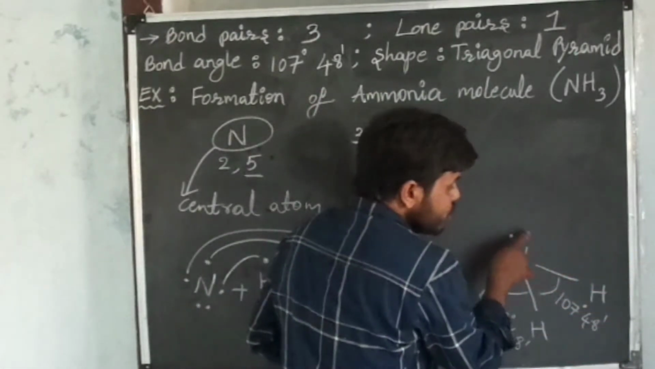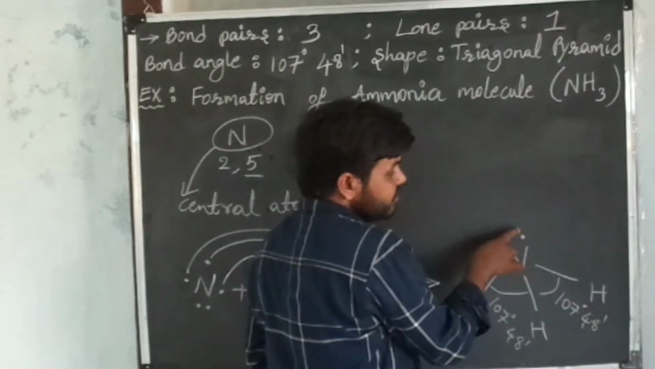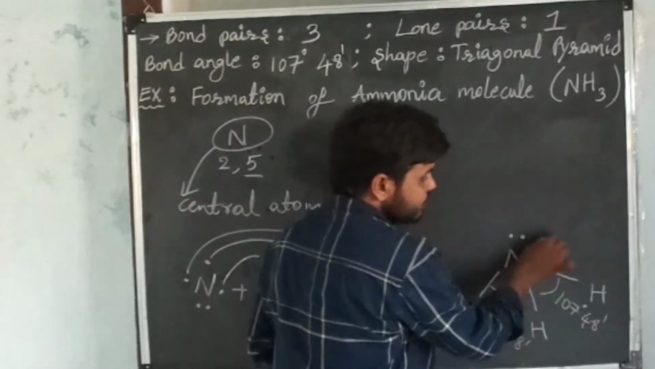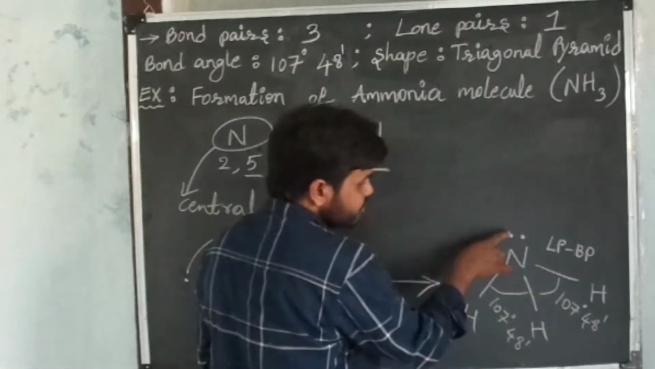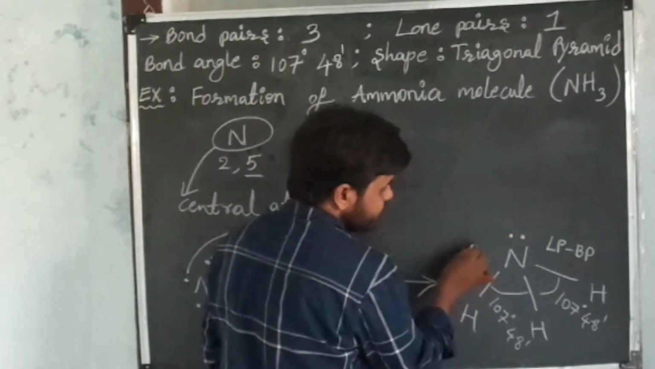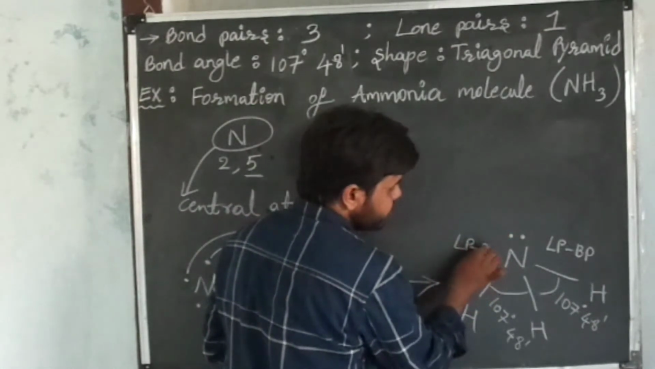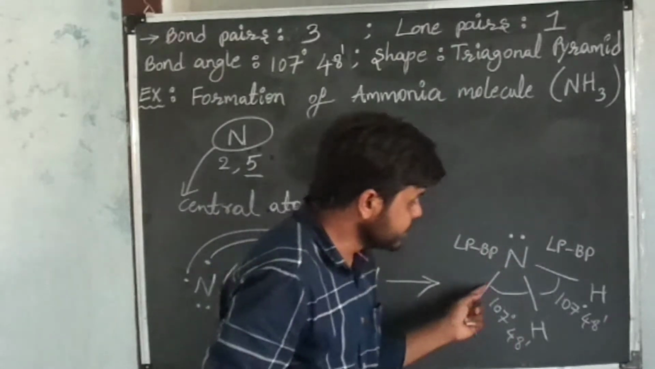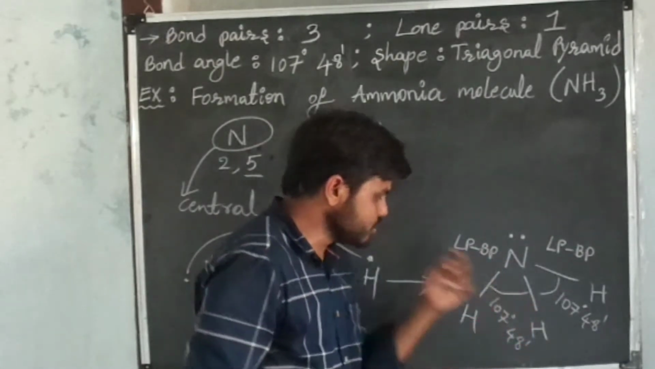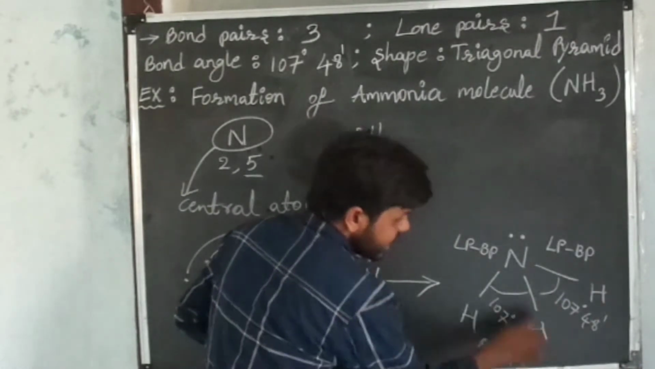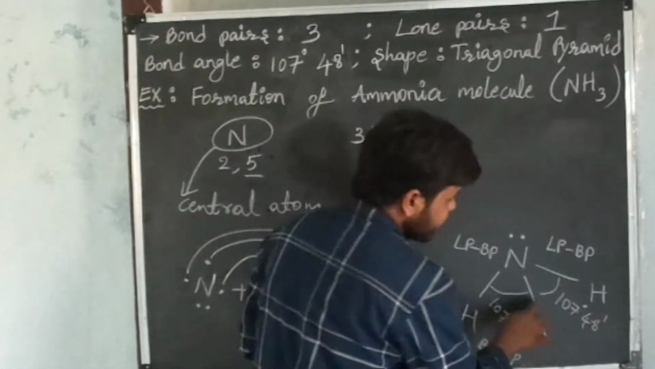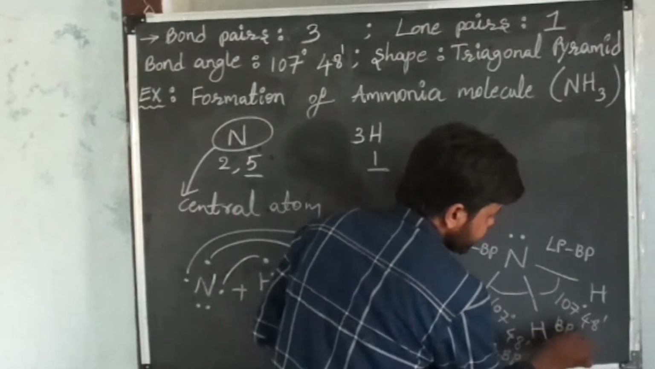One is lone pair bond pair repulsion. Between this lone pair and bond pair electrons we get lone pair bond pair repulsion. Here also, between lone pair and bond pair, we get lone pair bond pair repulsion. And these two are bond pairs, so between these two bond pairs we get bond pair repulsion. And these two are also bond pairs, so we get bond pair repulsion.